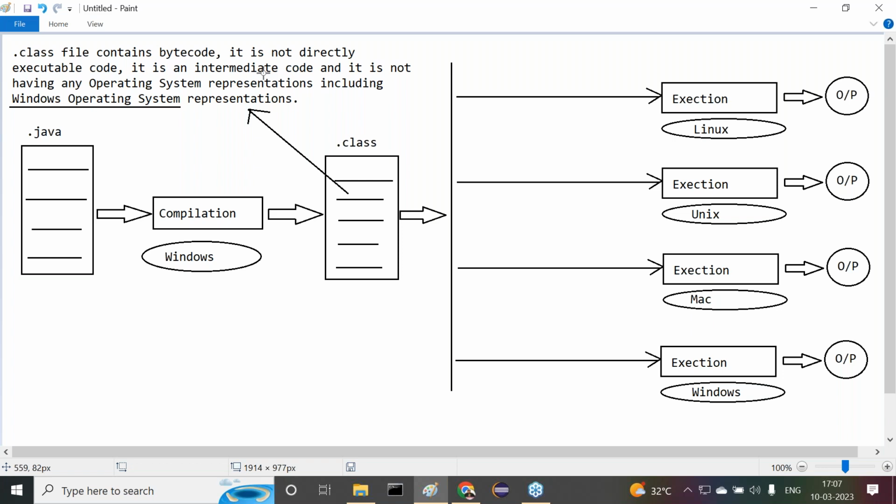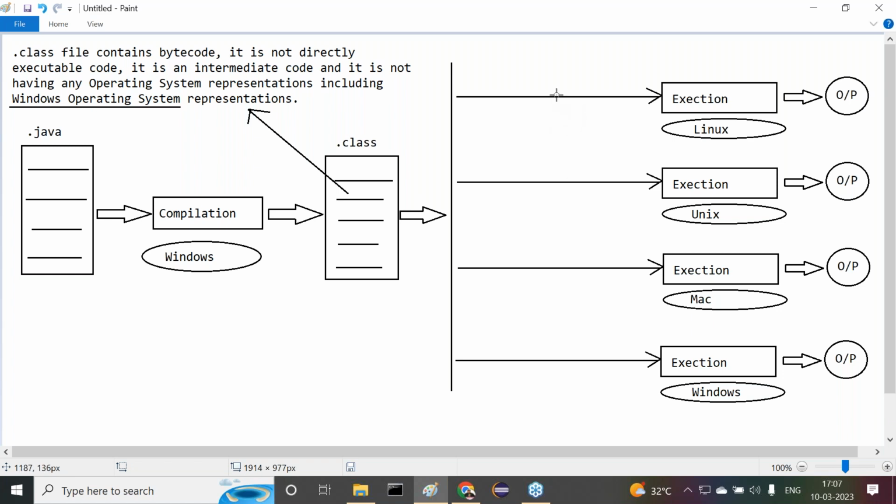Clear? All of you are getting clarity on these points now? That's okay, fine. But here my point is what? Up to now, compilation we completed. The .class file nature we understood, just keep that aside. Come to this execution process.